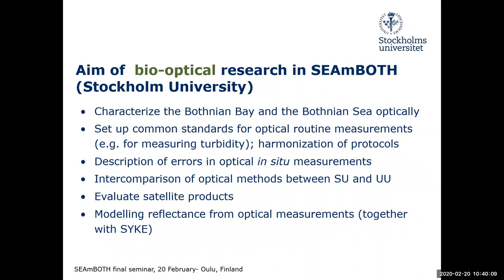The aim of the biooptical work that I was doing was mostly to characterize the Bothnian Bay and also the Bothnian Sea optically, to set up common standards and protocols for the optical measurements at sea, and also to work with the description of the errors involved, because we need good quality data for validation, and then to evaluate satellite products and also to model reflectance based on the biooptical data that I was measuring.